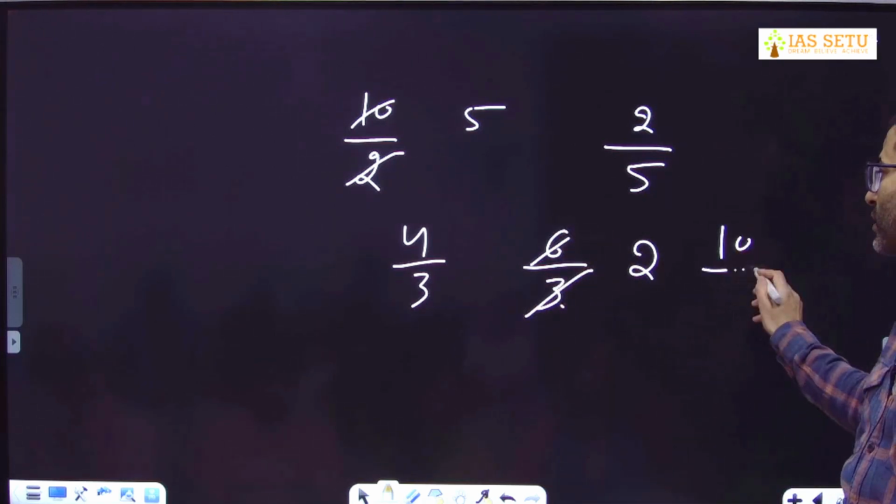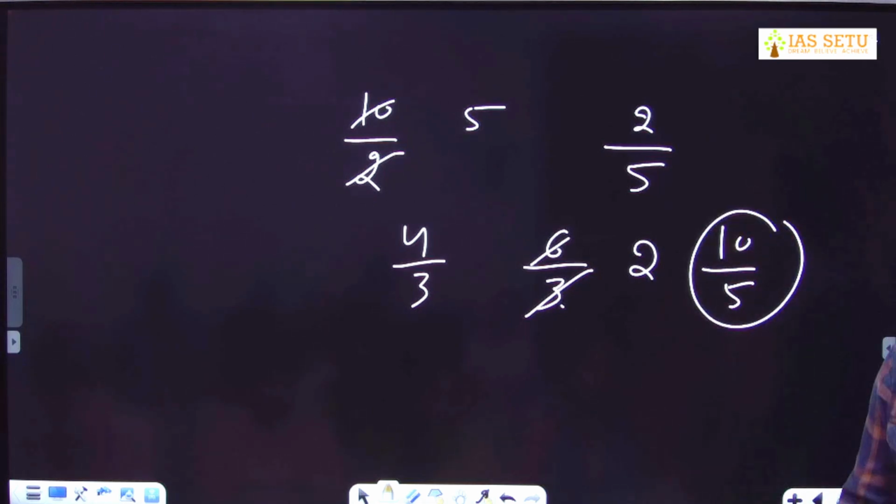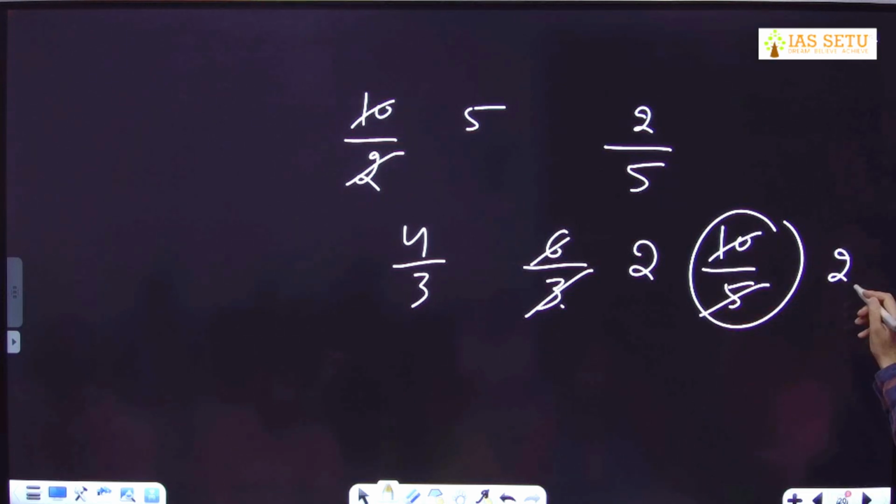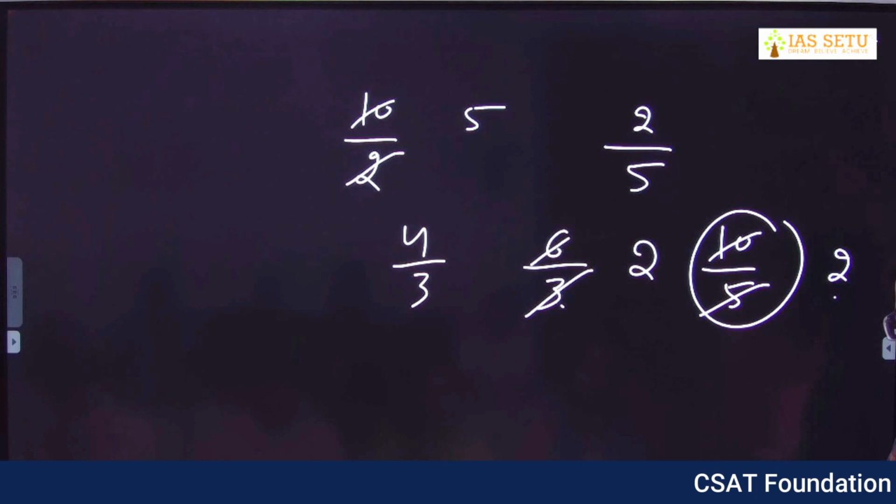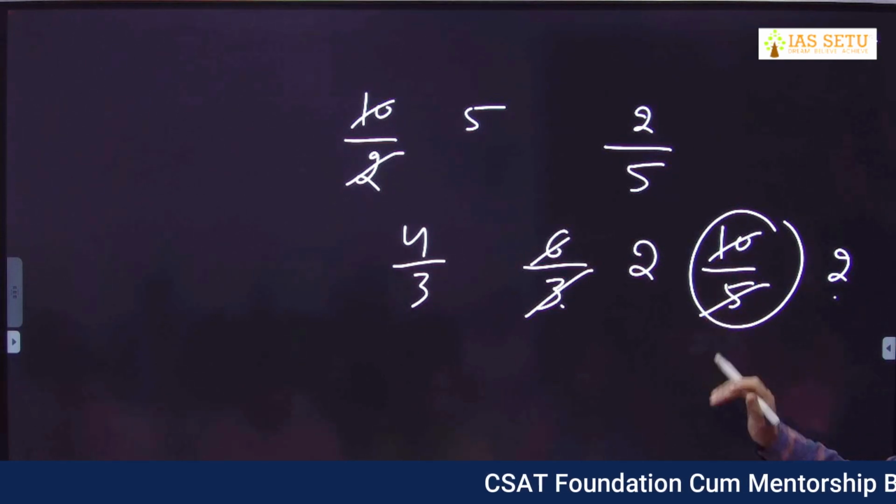Just say 10 upon 5. Big fraction, right? It appears to be a fraction, but actually it is not. Why? Because when you simplify it, then you come to know what it actually is. First simplify, then we will check whether that is an integer or a fraction.